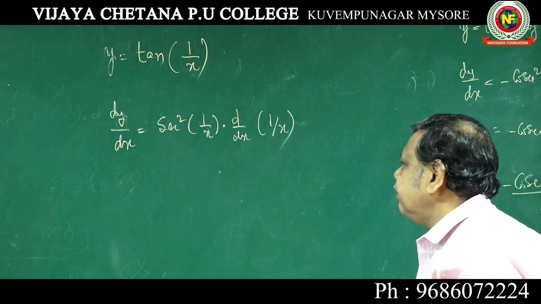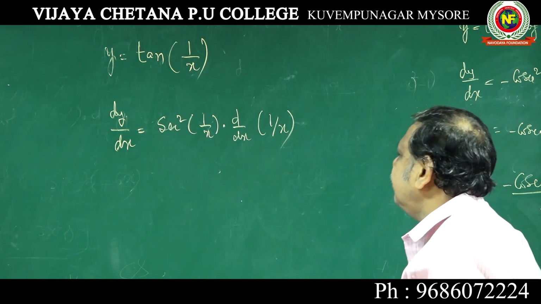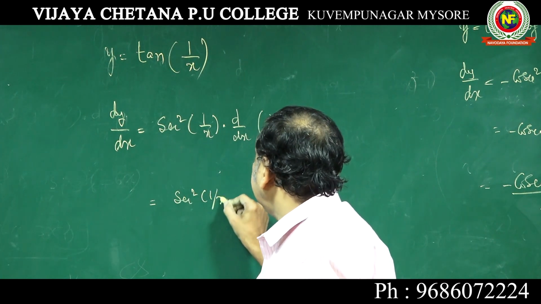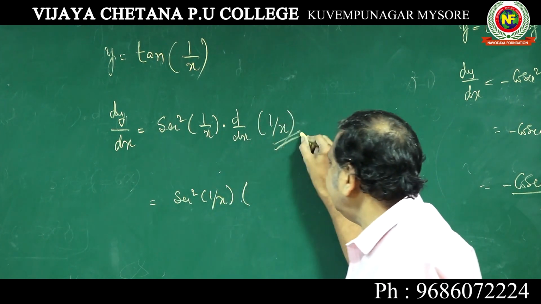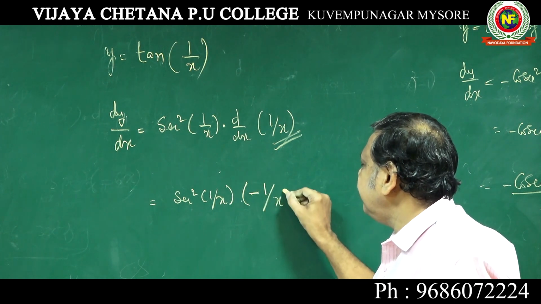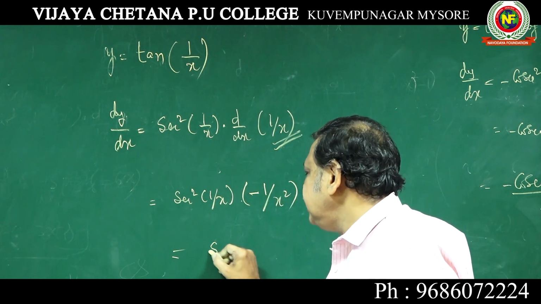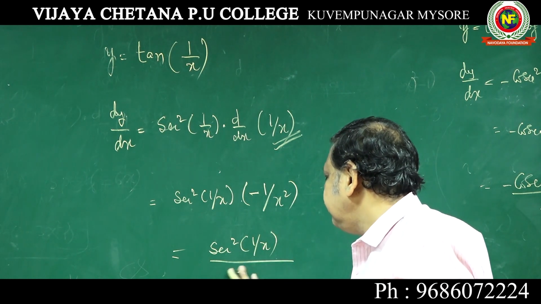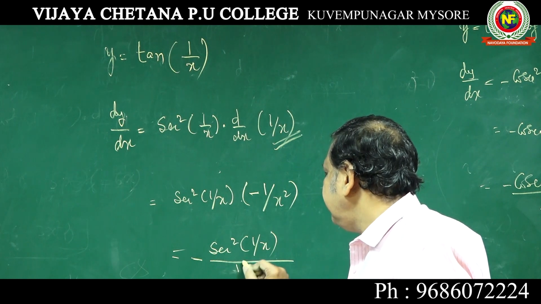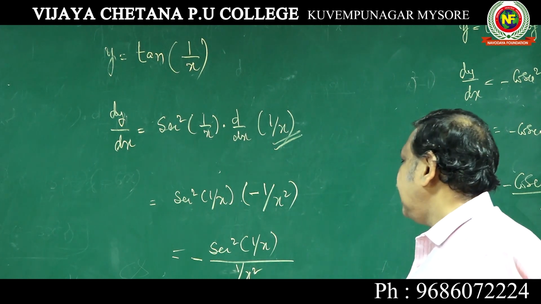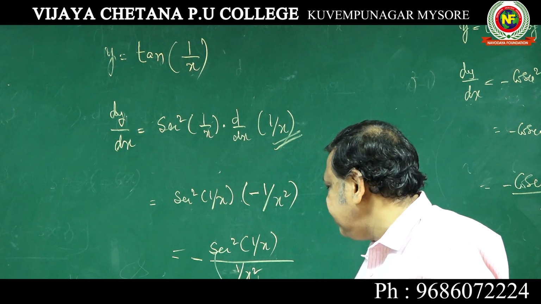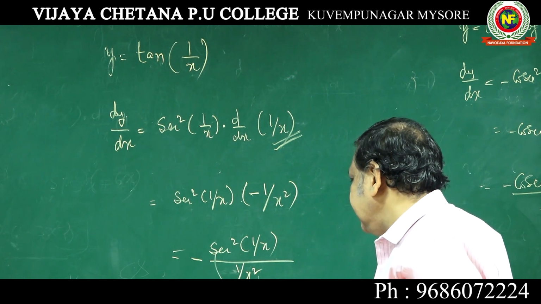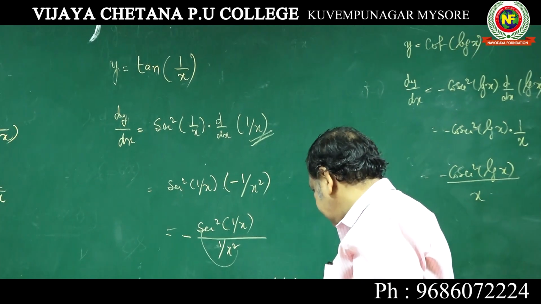D by dx of 1 by x is a standard one, which is minus 1 by x square. Our answer is secant square 1 by x by minus 1 by x square. This x square can be shifted here, don't cancel this and this: minus x square secant square 1 by x.